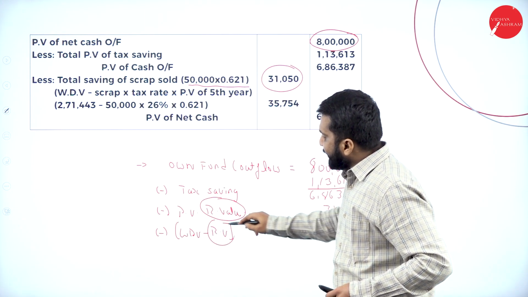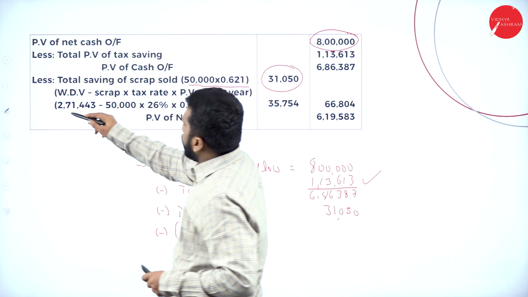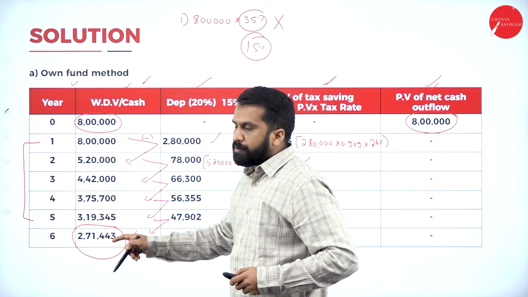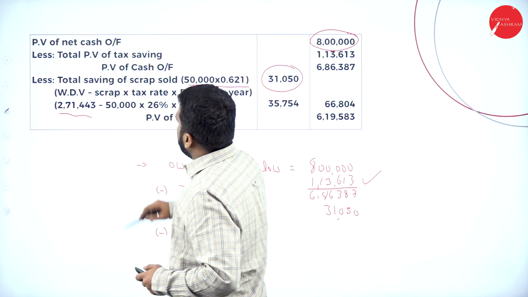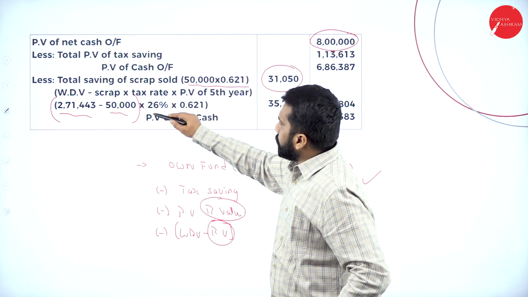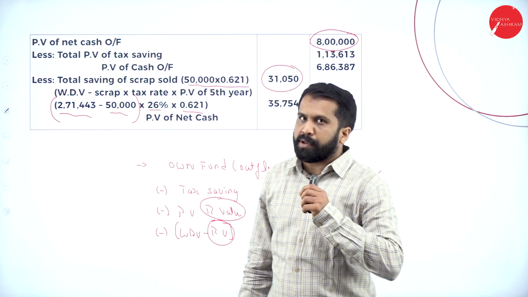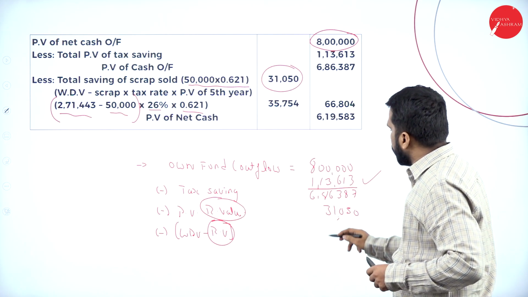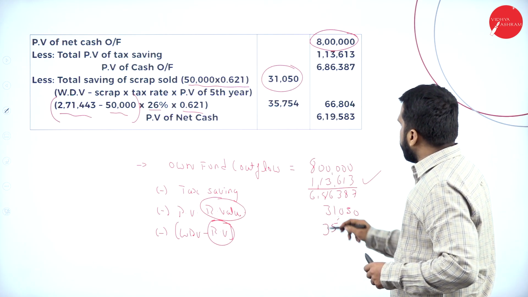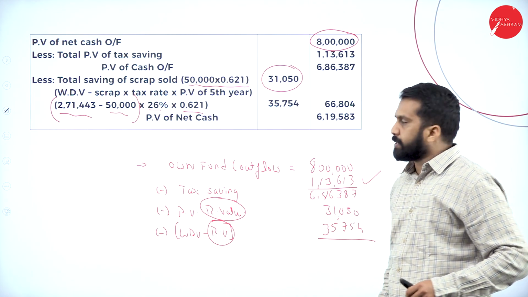What is the last one? WDV minus residual value. Your WDV is 2,71,000. What is the residual value? 50,000. Whatever answer you get, into tax, into PV factor. If you do this calculation, you will get 35,754. What is your final answer?